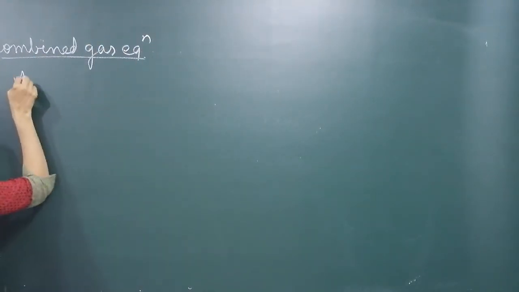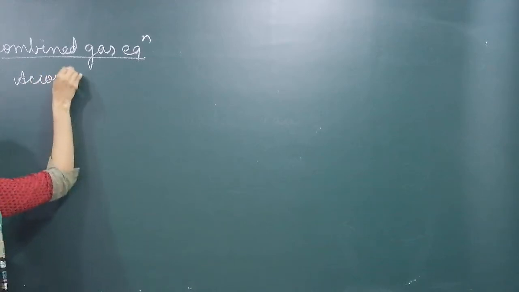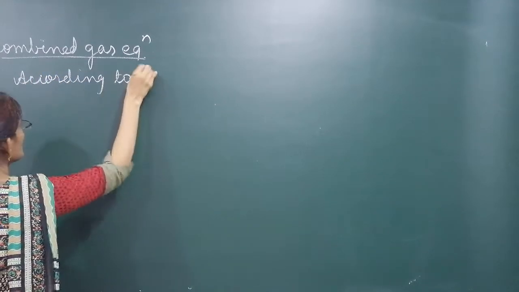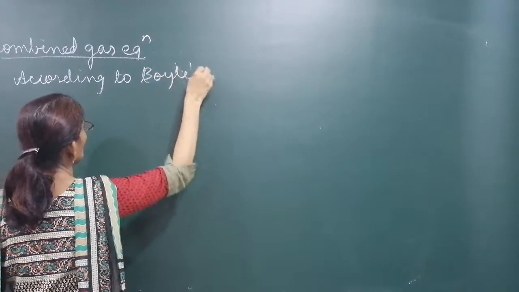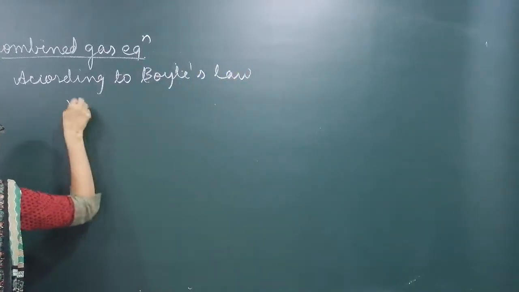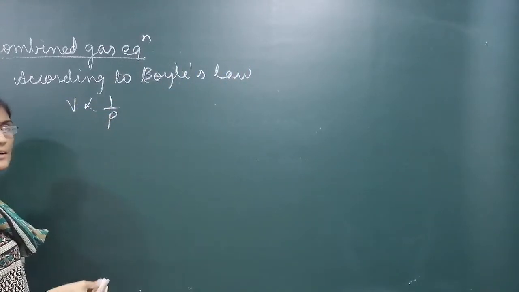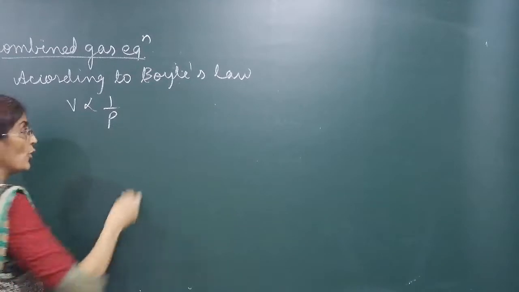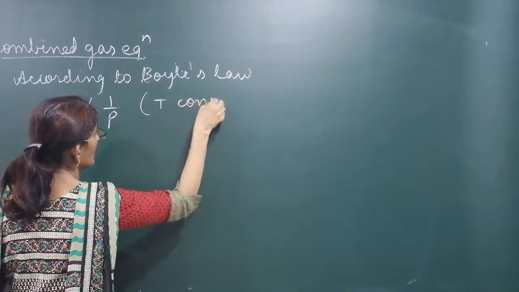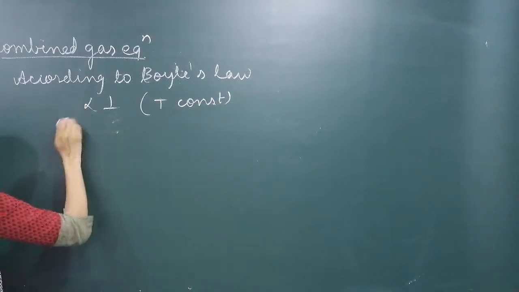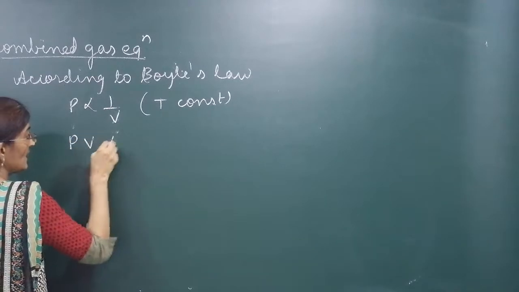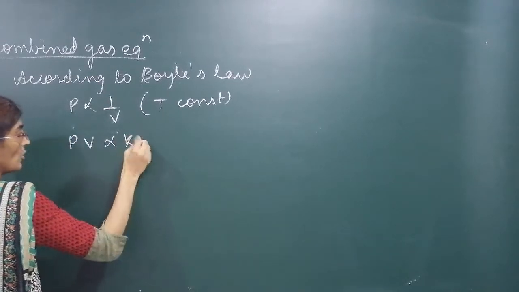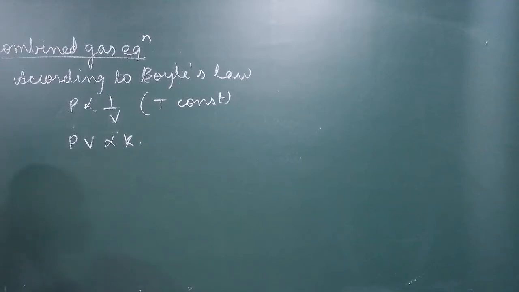According to Boyle's law, V is inversely proportional to pressure. We can also write P is inversely proportional to volume, temperature constant. It is one and the same thing. Or we can say PV is proportional to constant. Yeah, PV is equal to constant.